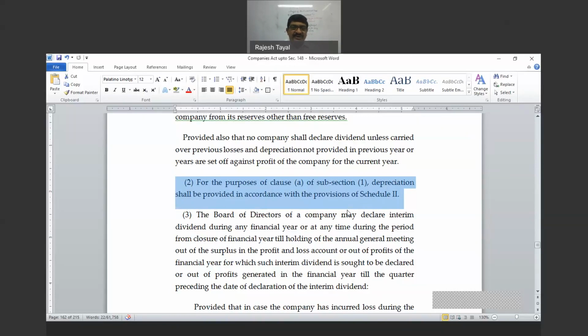Okay. So number 3, they say the board of directors of a company may declare interim dividend during the financial year or at any time.